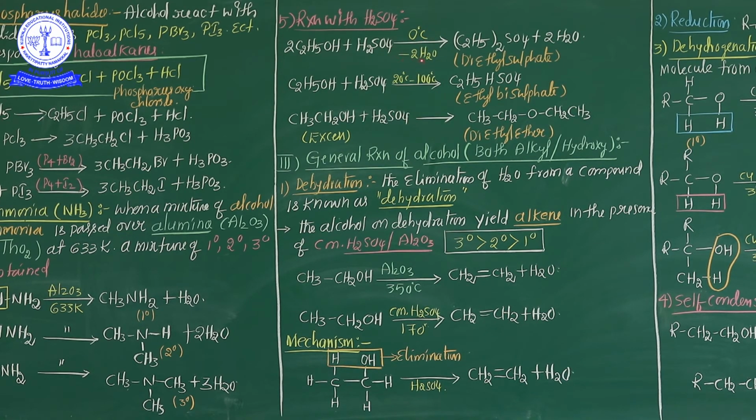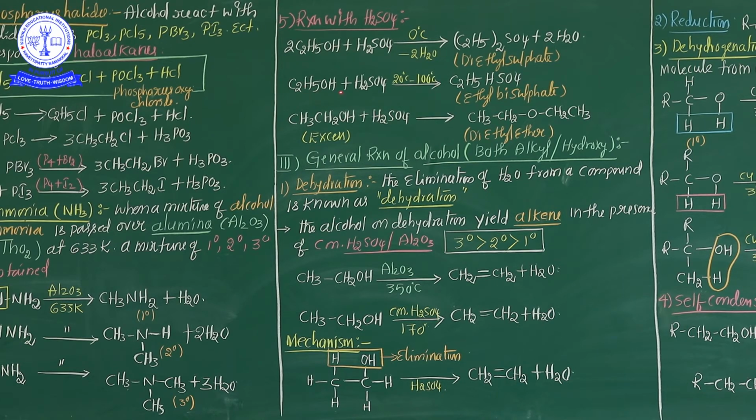A water molecule is eliminated from this combination of two compounds. Hence diethyl sulfate, (C2H5)2SO4, is formed, and additionally a water molecule is released. This is one of the important equations. See here, 2 moles of ethyl alcohol reacted with sulfuric acid, diethyl sulfate is formed.